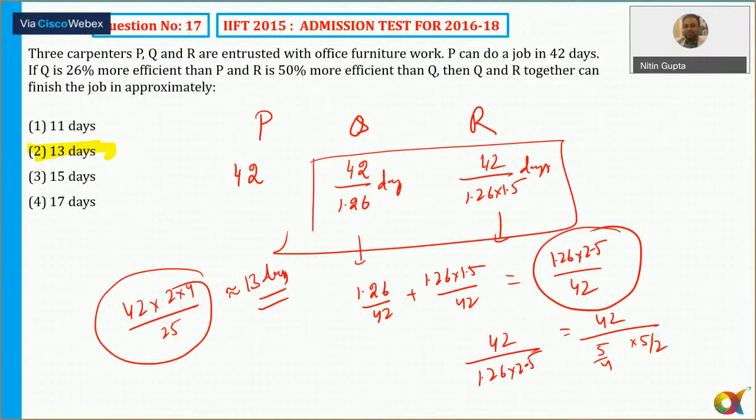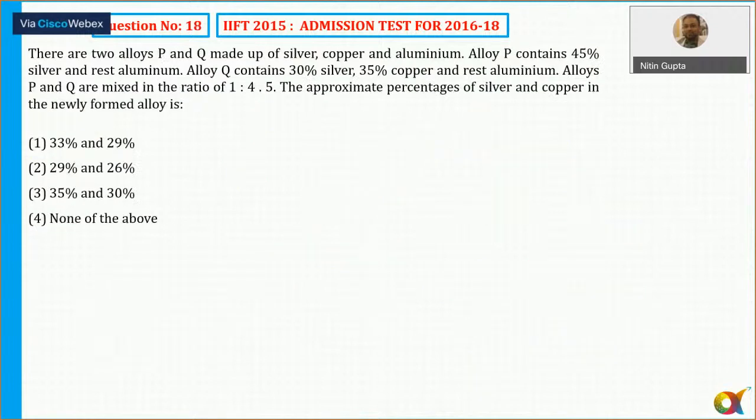Okay, so let's move to question number 18 now. Question number 18: there are two alloys, P and Q, made of silver, copper and aluminum.